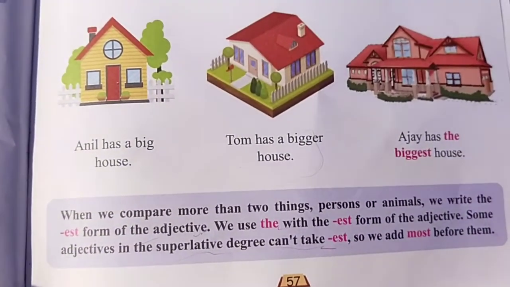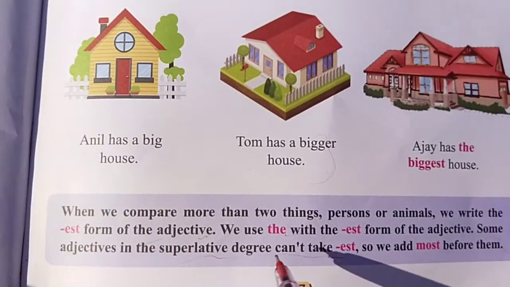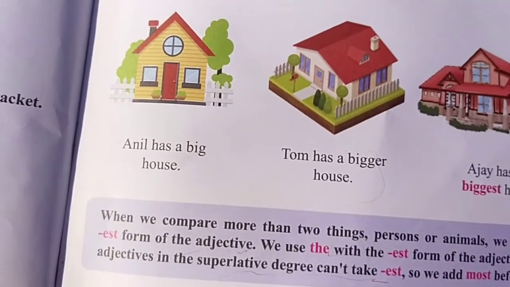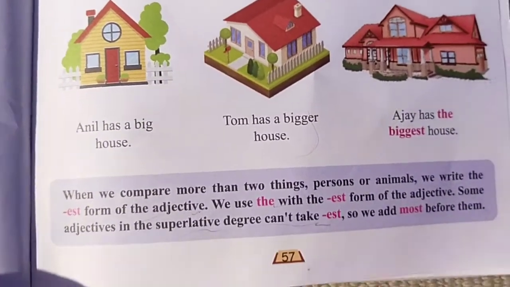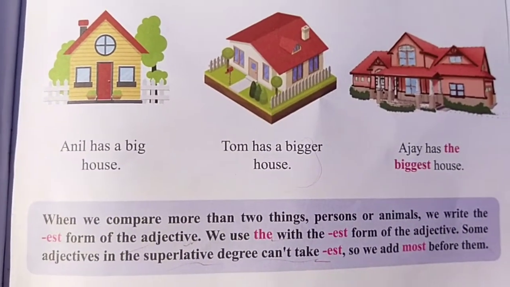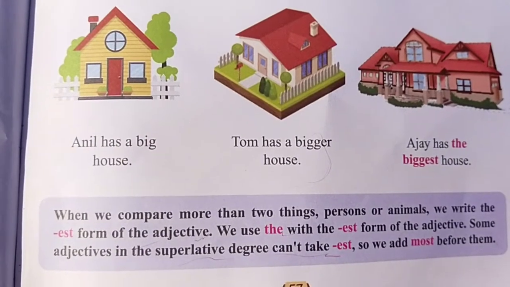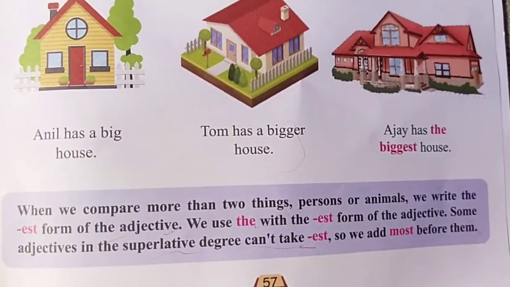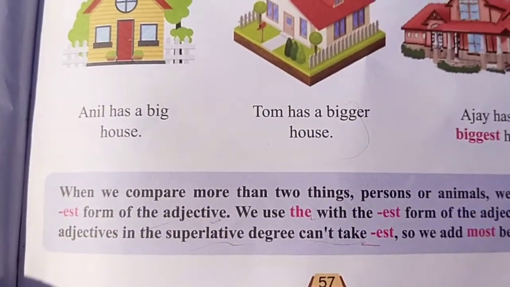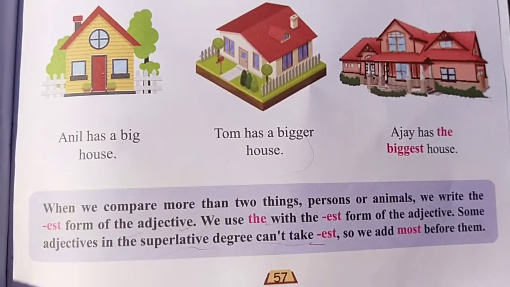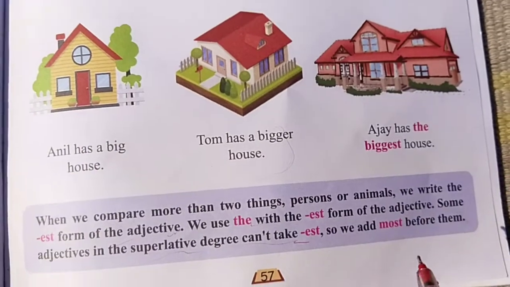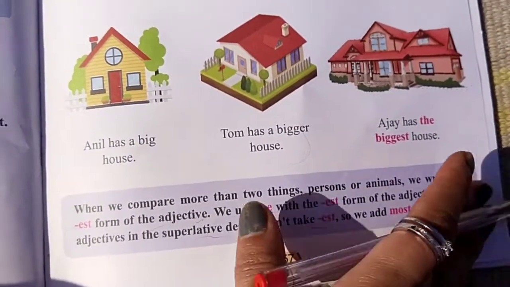Okay, so superlative degree में हम क्या करते हैं? हम adjective के साथ est लगाते हैं. And in some adjectives जिन adjectives में हम est नहीं लगा सकते, we always add most with them before that adjective. ऐसे adjectives के साथ हम most लगाते हैं जिन adjectives के साथ हम est end में नहीं लगाते. And most कहाँ लगता है? Before the adjective.